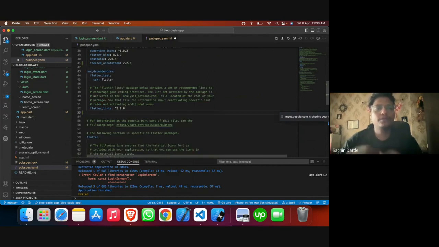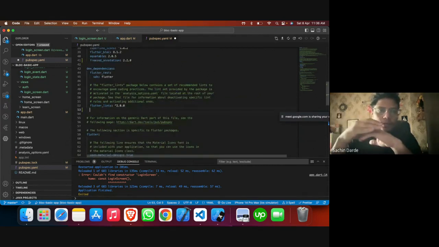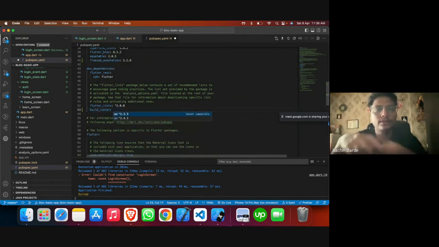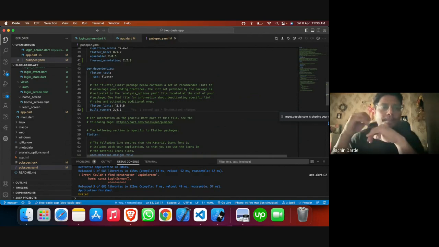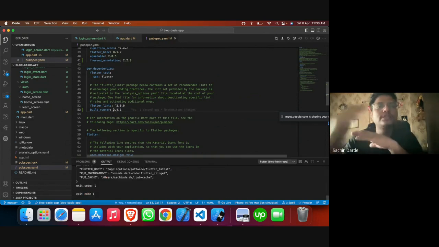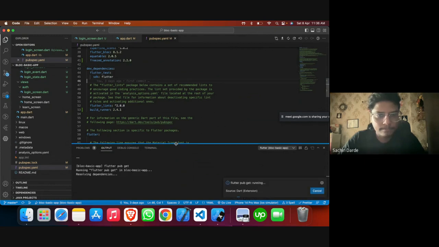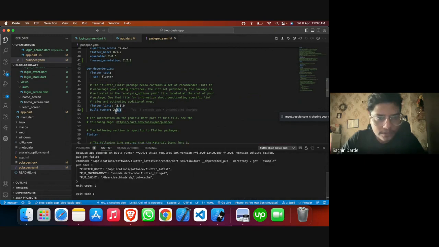Then if you want to run a build, we need to have build_runner. Build runner is a generic kind of package which we generally use to make sure that we can generate system-generated code. Okay, so there is a conflict.